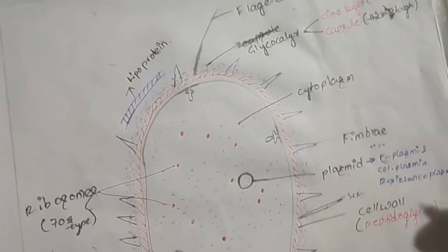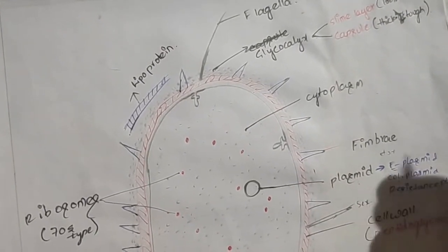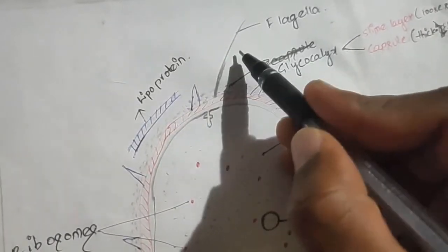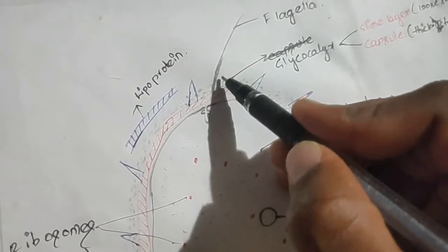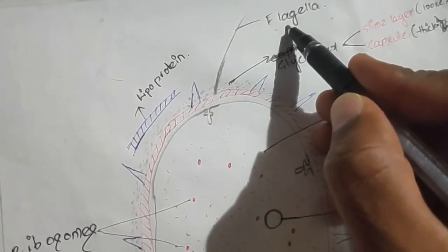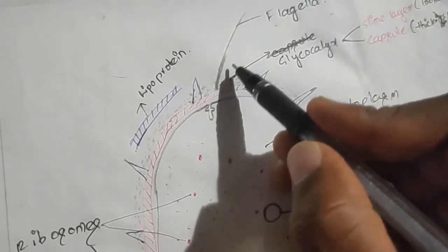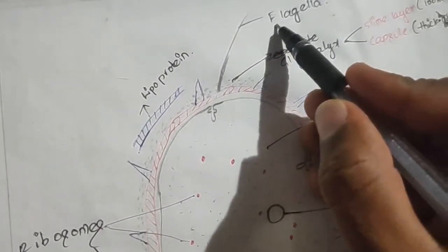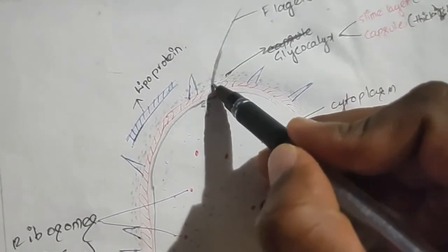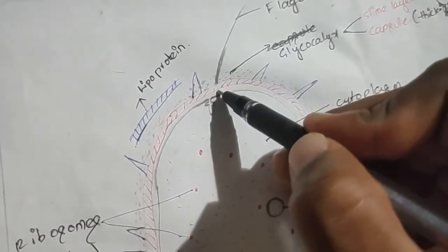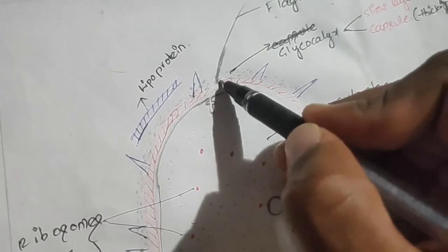These bacteria may be fertile, motile or non-motile. If motile, it contains the flagella, a long thread-like structure known as the flagella. The number of flagella varies from cell to cell, and size also varies from cell to cell. This flagella mainly contains three parts: the basal body, filament, and the hook. The filament is the long structure, and it arises from the cell wall.